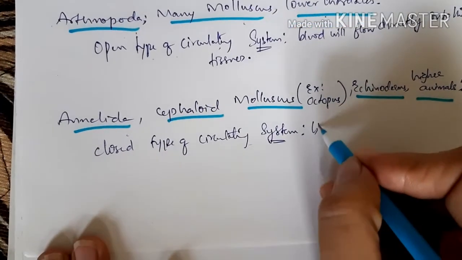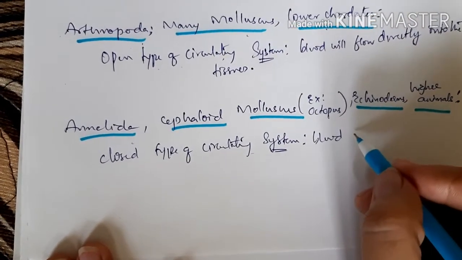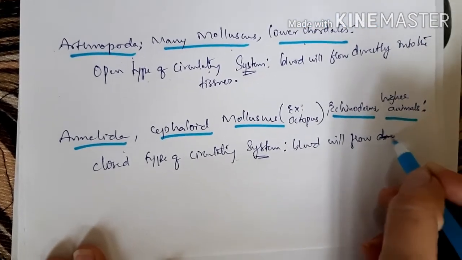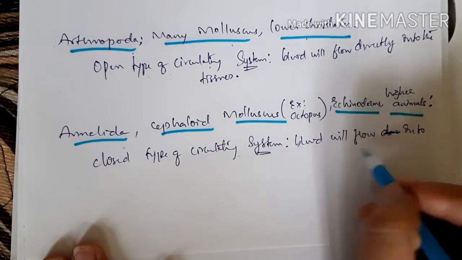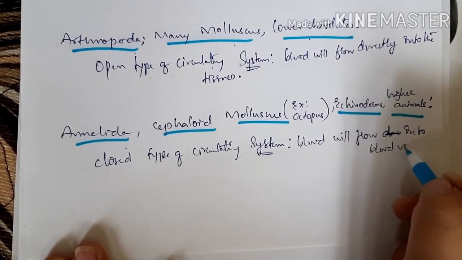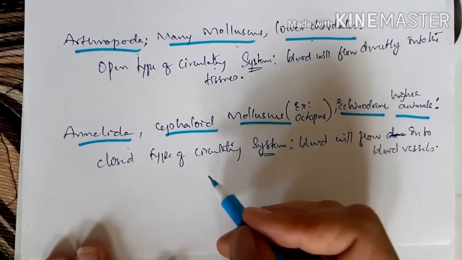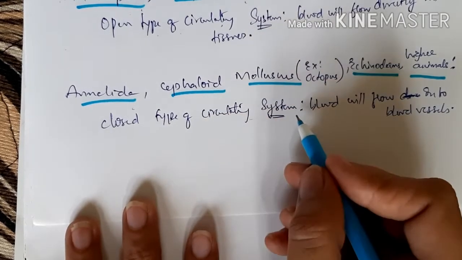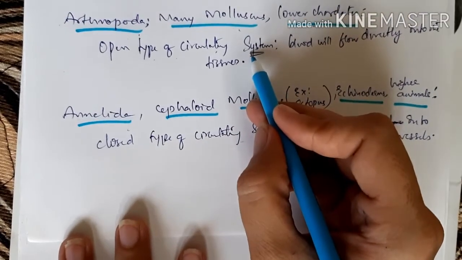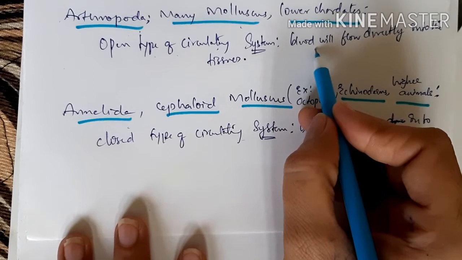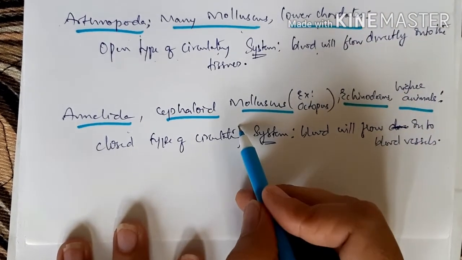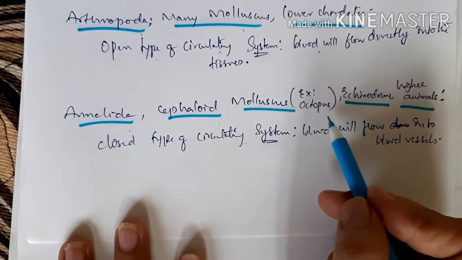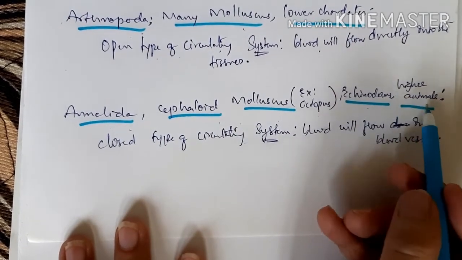Here blood flows through the blood vessels. This is called closed type of circulatory system. In the open type, blood does not flow into blood vessels, it flows directly into the tissues. This closed type of circulatory system is found in annelida, cephalopod molluscs, that is octopus, echinoderms and higher animals.